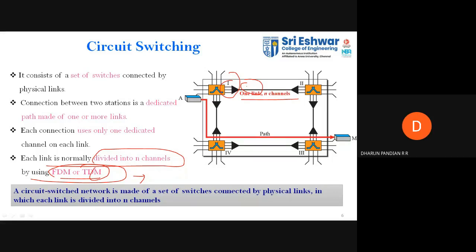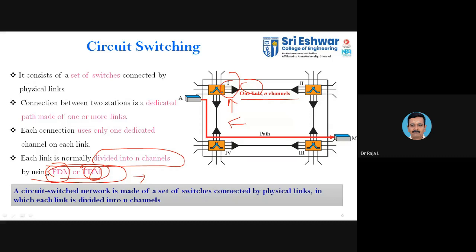Sir, n number of inputs are given and we get only one output. Exactly. You will have a number of inputs and only one output. That is the multiplexer. It operates with respect to the time domain, and the other one is with respect to frequency. That's why it is called frequency division multiplexing. The other one is time division multiplexing.